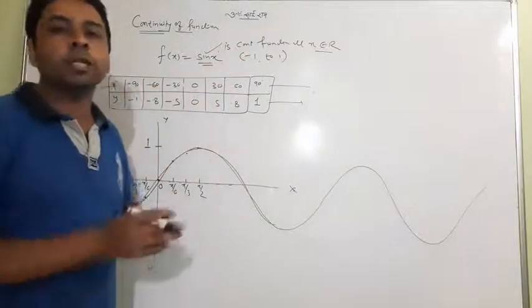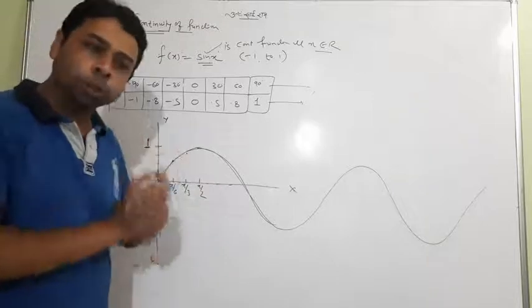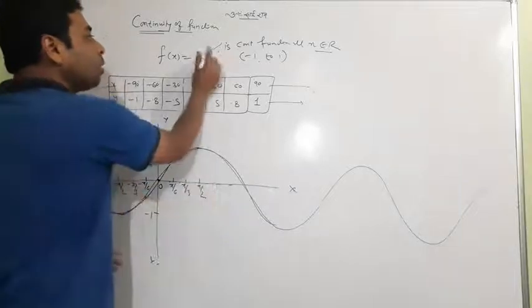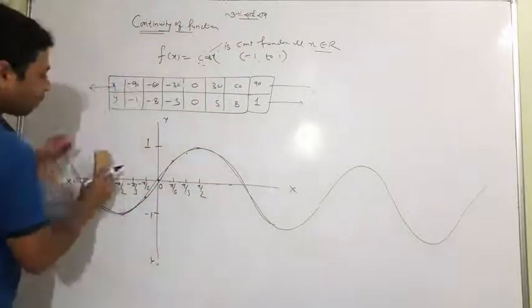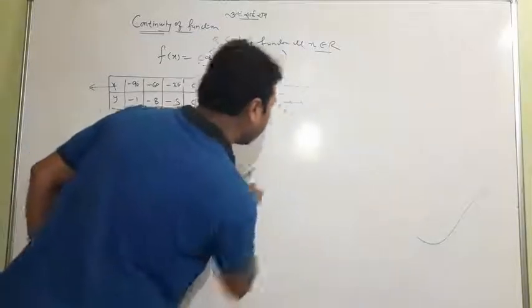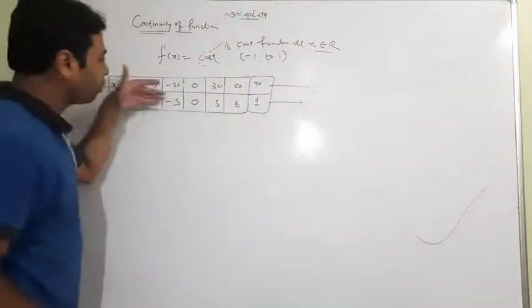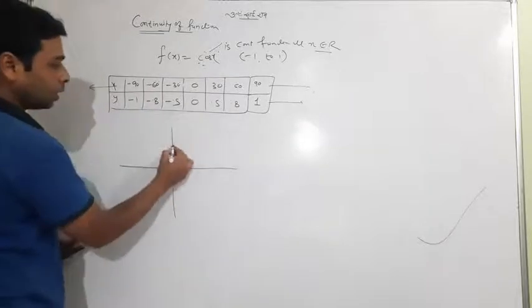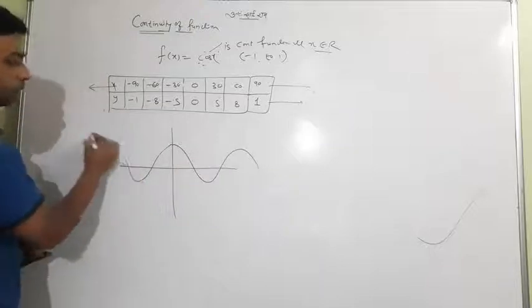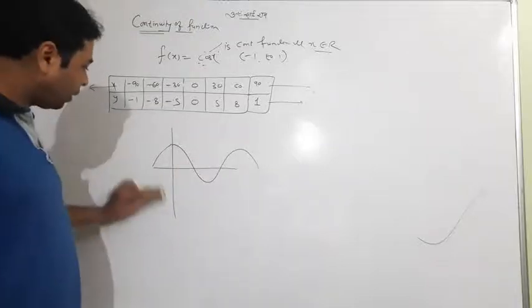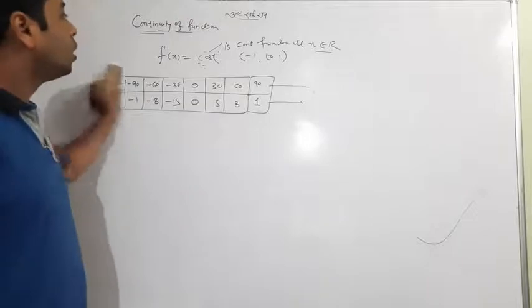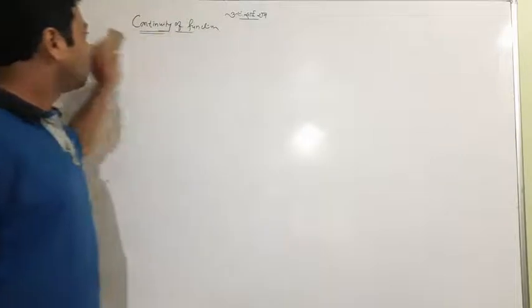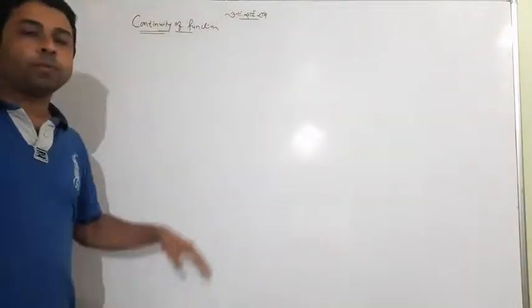These specific sentences will help you in further work. You should remember that sine x is continuous everywhere. Similarly, if you take cos x, you should know the graph of cos x. It is very simple again. I have given the idea of how we can draw it. When you make the graph of cos x, it makes a curve like that. So one should know that these functions are continuous. The meaning of continuity is that the function should not break on the path when we draw the graph.